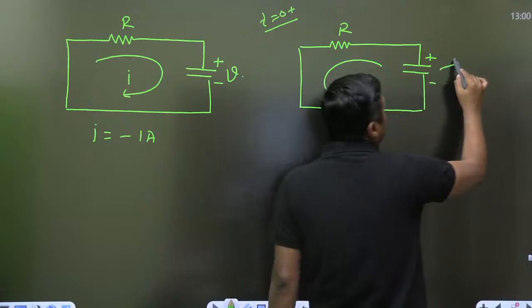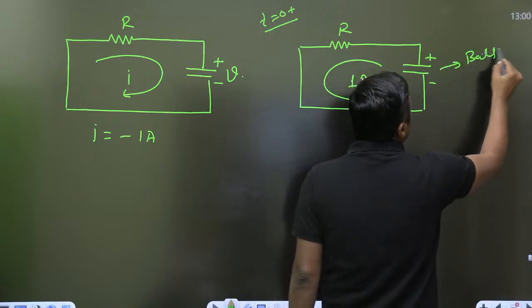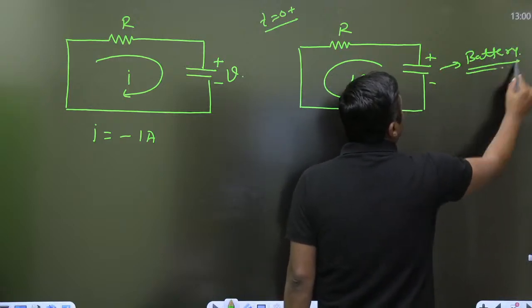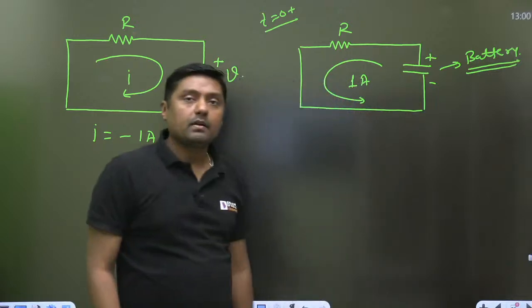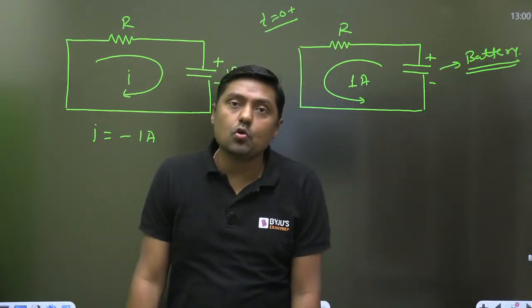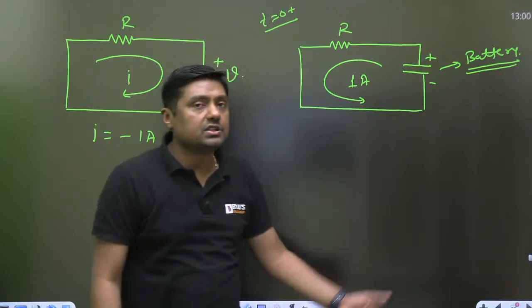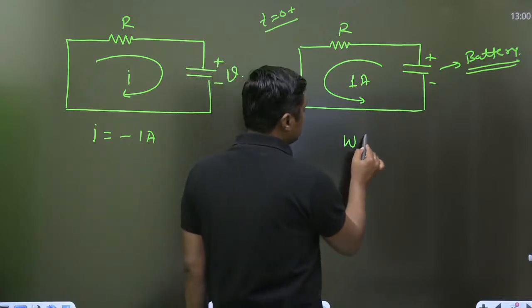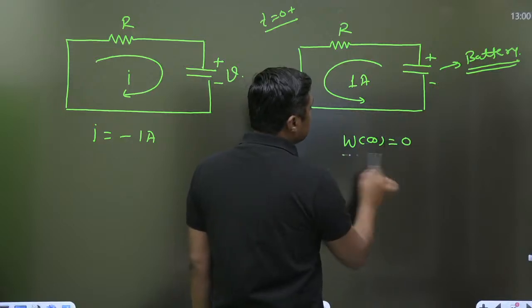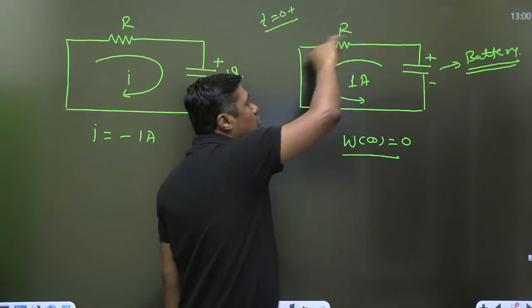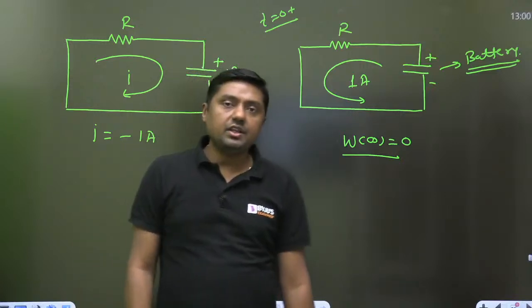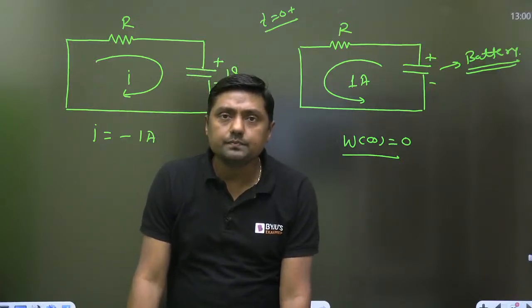It acts like a battery. The capacitor acts like a battery, right? This is clear. Energy source, it will give the energy to the resistor, and that's why final energy will become 0. The capacitor will completely discharge through the R. I think this concept is clear, everyone.